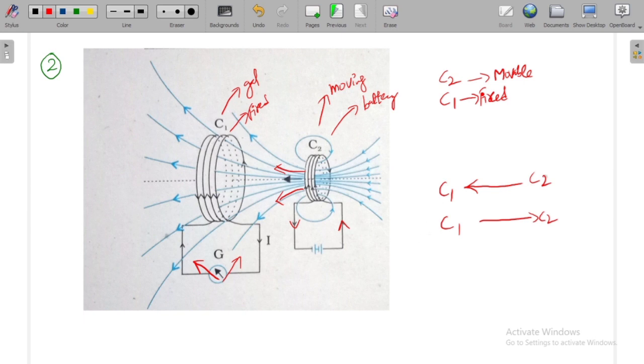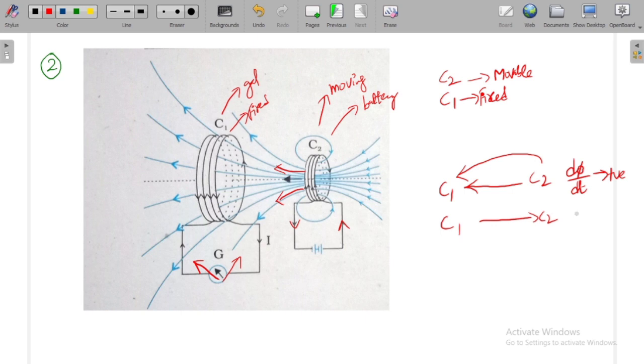When the coil C2 is moving towards C1, the change in flux, the flux which is linking the coil C1, is positive. Step by step, when we are moving towards C1, the flux linking C1 is getting increased.